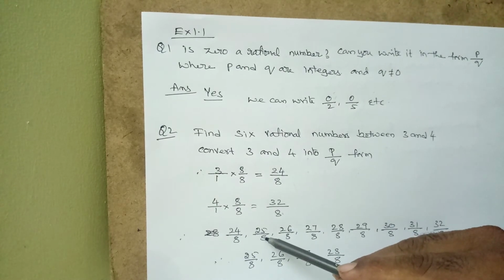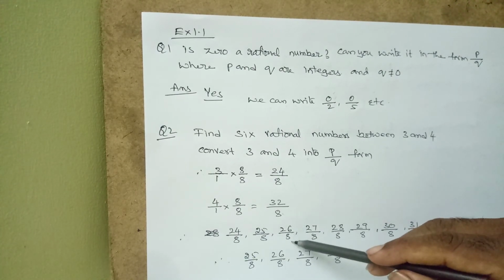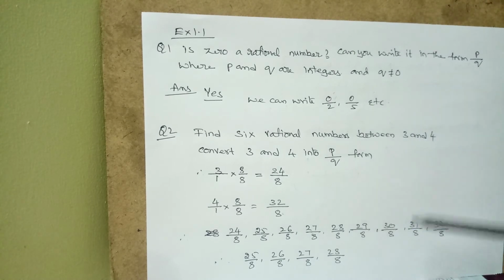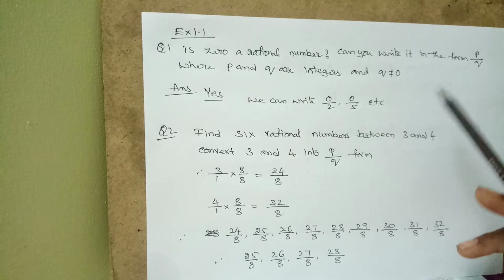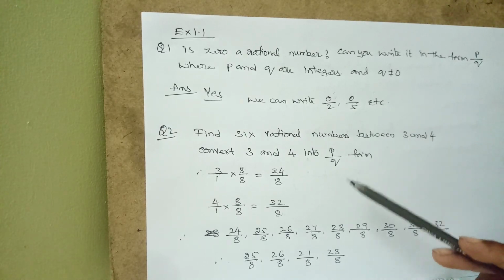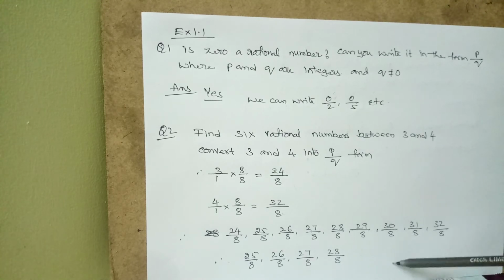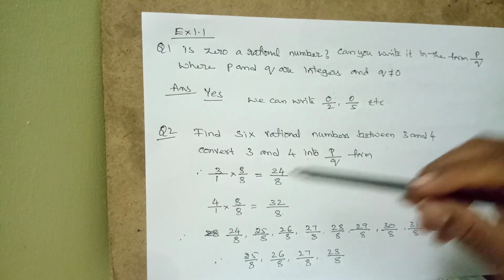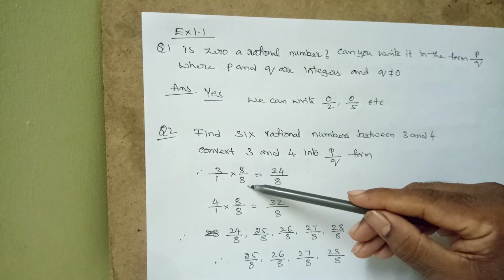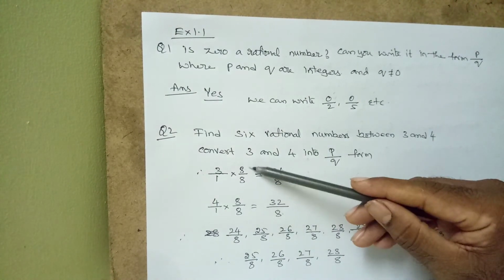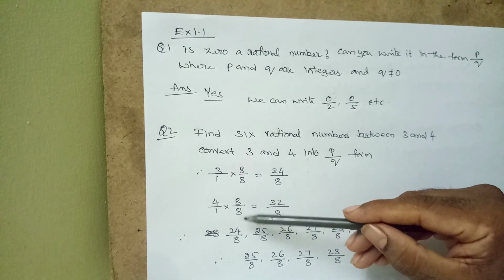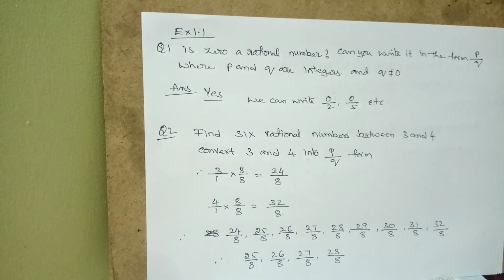But in between, 25 by 8 is there, 26 by 8, 27 by 8, 28 by 8, 29 by 8, 30 by 8, 31 by 8, like that. They are asking how many numbers? They are asking 6 numbers. Here I have written 5 numbers. You can add 2 more numbers. Therefore we can create not only 8 by 8, you can take any number, 9 by 9 also, 10 by 10 also, 6 by 6 also, 7 by 7 also, according to the requirement. That's all.